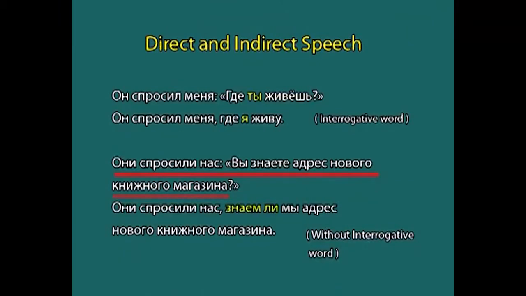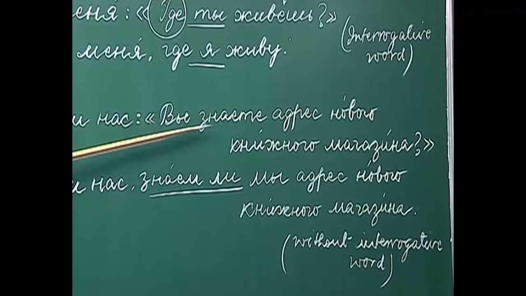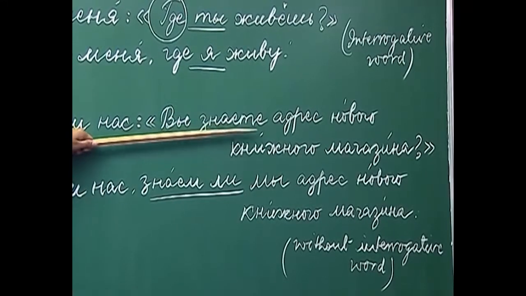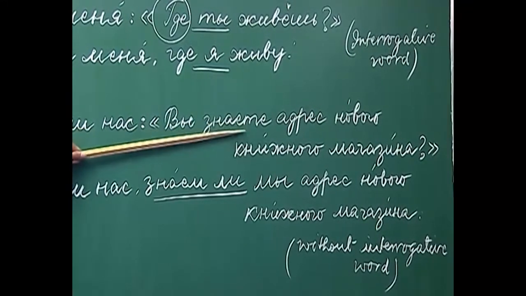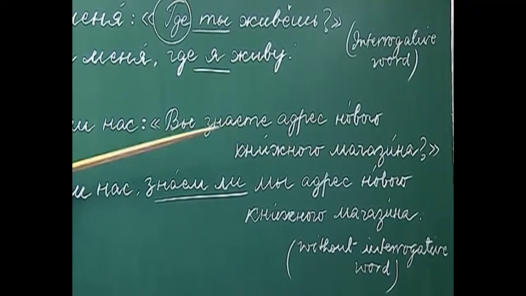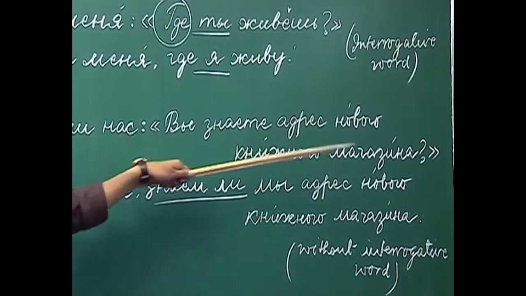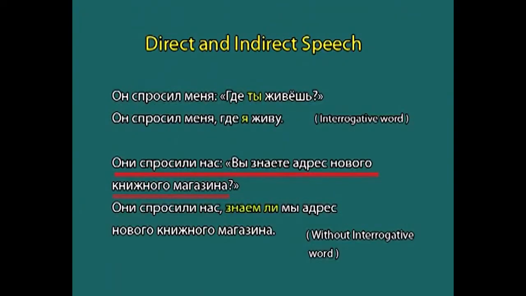Anis prasili nas viznaice adres novava knishnava magazina. Here this sentence contains the question, and the question is implied in this word znaice. So, do you know the address of the new book shop? They ask us, do you know the address of the new book shop?